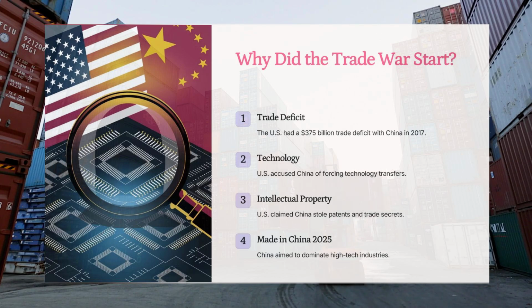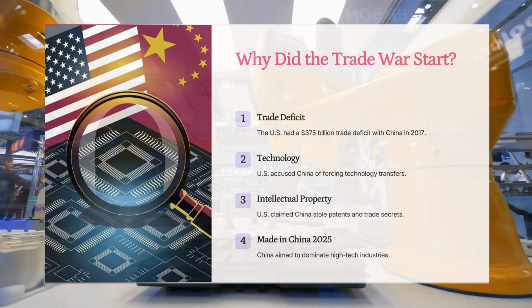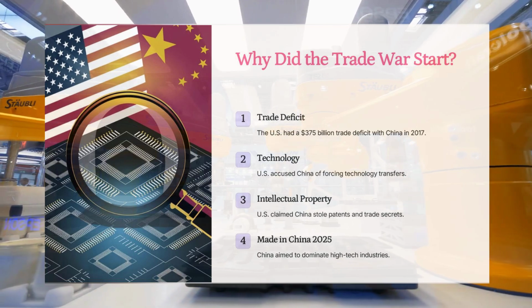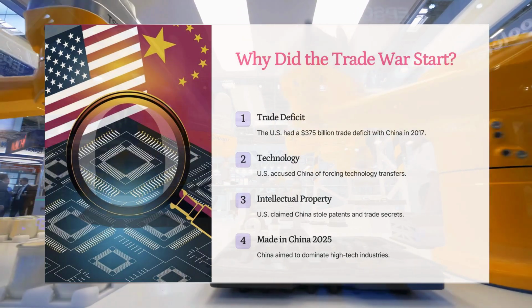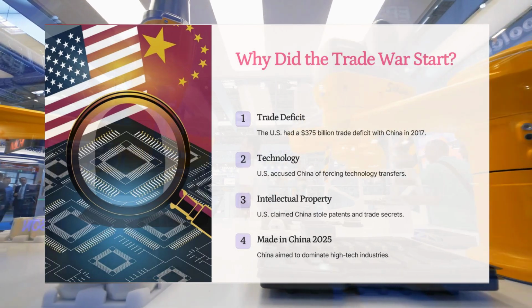2. Technology theft and forced technology transfer. U.S. companies that wanted to operate in China had to share their technology with Chinese firms. The U.S. accused China of stealing American technology and using it to build its own industries. 3. The Made in China plan. China's government had an aggressive plan to become a global leader in advanced technology. The U.S. saw this as a threat and wanted to slow China's technological rise.